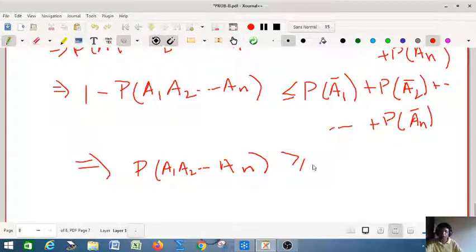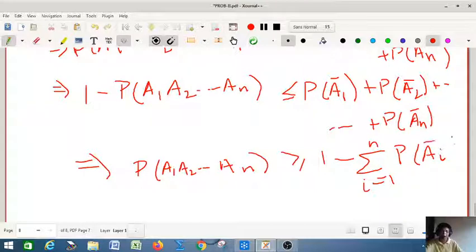greater than or equal to, if you take it that side, 1 minus the summation i equal to 1 to n probability of Ai bar, just changing the sides.